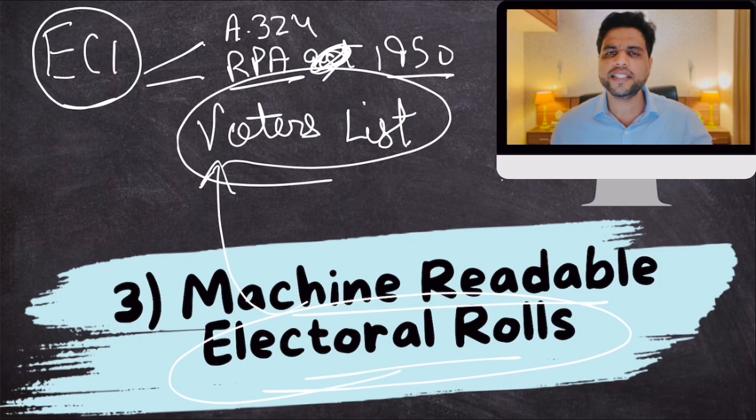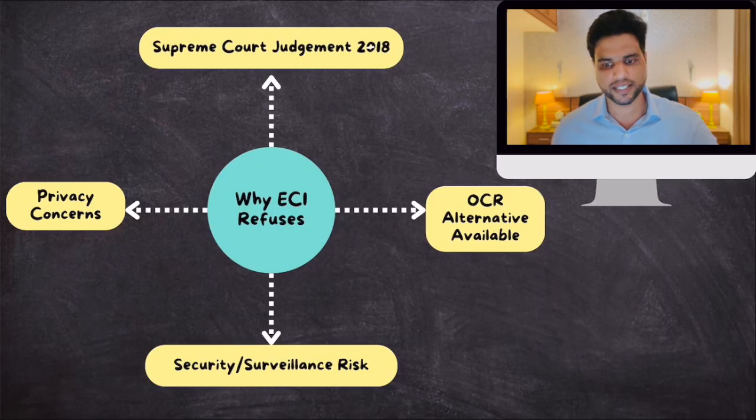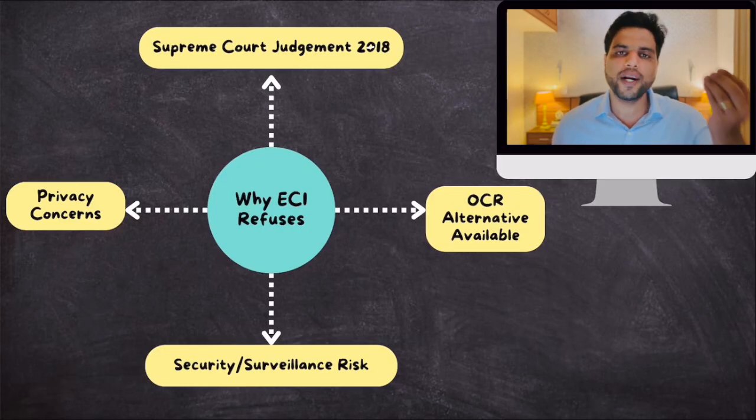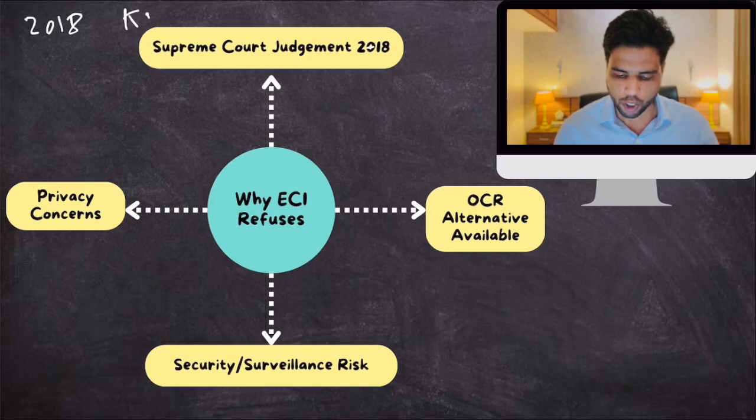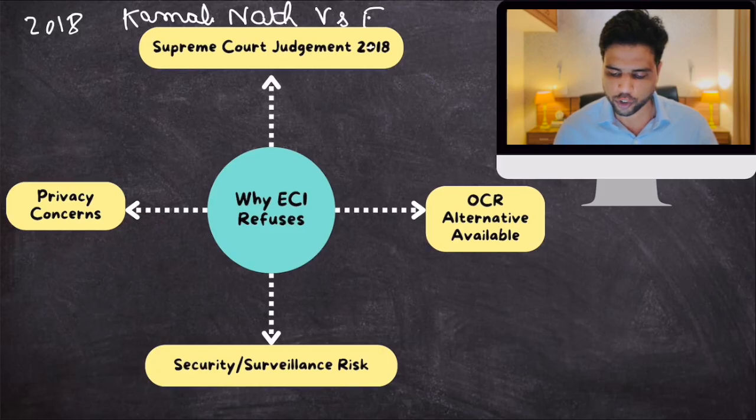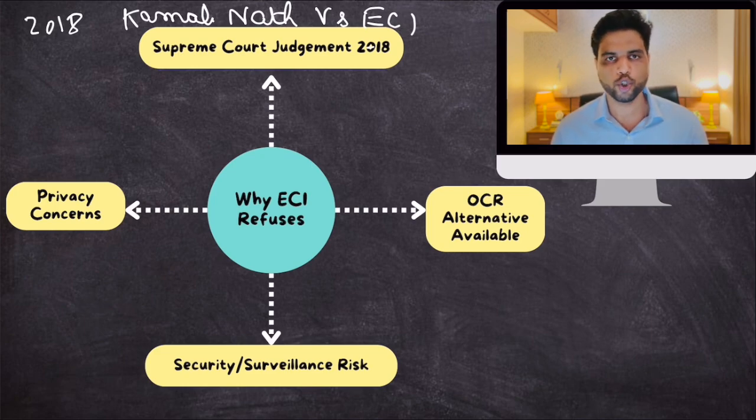Now, what are the arguments given by Election Commission of India? What reasons did they give to deny publishing machine readable electoral rolls? So their reasons are as follows. First of all, they said that the Supreme Court has already given its verdict on this. In 2018 there was this famous case called Kamal Nath, a Congress leader, versus Election Commission of India. Kamal Nath was asking Supreme Court to direct Election Commission of India to publish this machine readable electoral rolls. Supreme Court categorically denied.